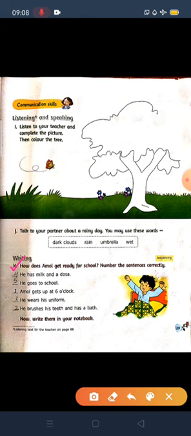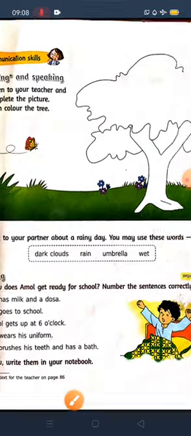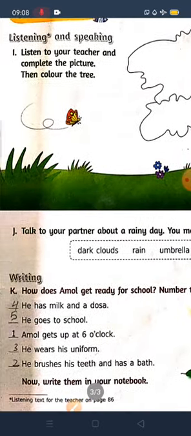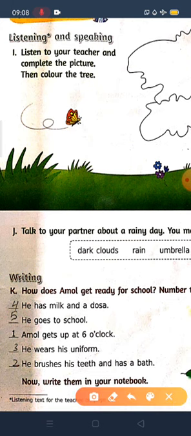Question number K, look at here. How does Amul get ready for school? Number the sentences correctly. It is very easy for you, children, because you were also getting ready like this when you were coming to school in previous days. Now holiday is going on because of corona. So first sentence has already been given. Amal gets up at 6 o'clock. Already one has been written. Now I have already written here, children, the answers, so that it may be easy for you to read.